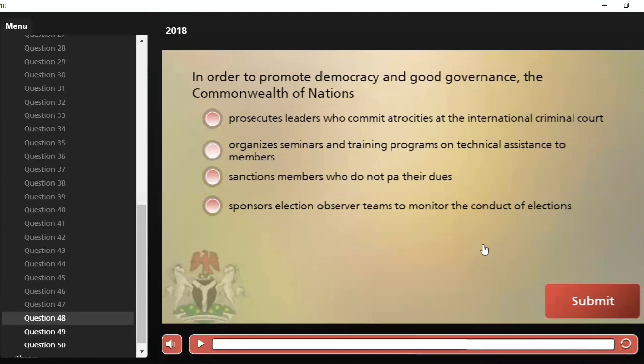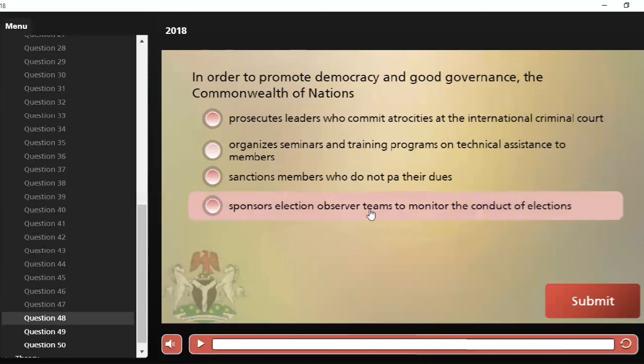In order to promote democracy and good governance, the Commonwealth of Nations, A, prosecutes leaders who commit atrocities at the International Criminal Court. B, organizes seminars and training programs on technical assistance to members. C, sanctions members who do not pay their dues. And D, sponsors election observer teams to monitor the conduct of election.